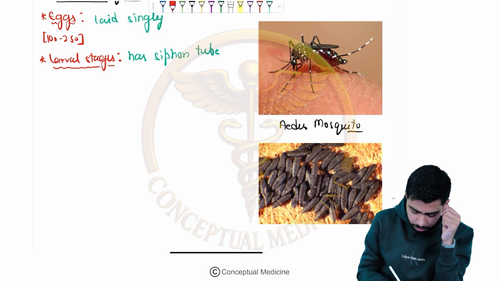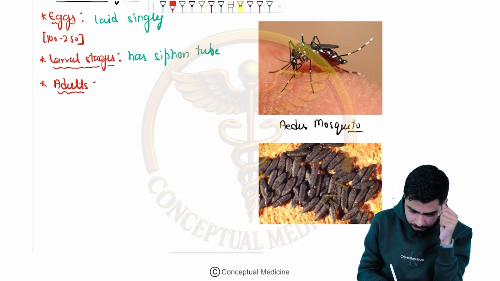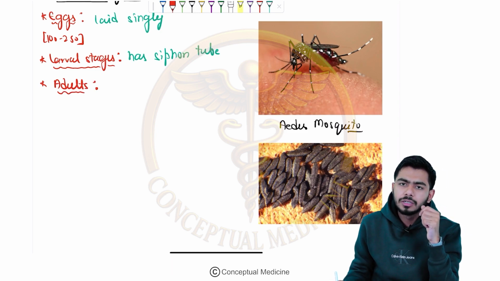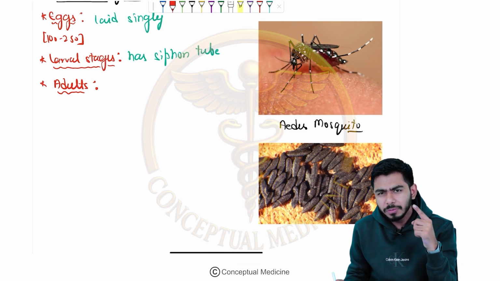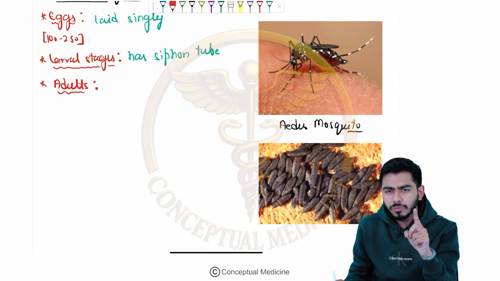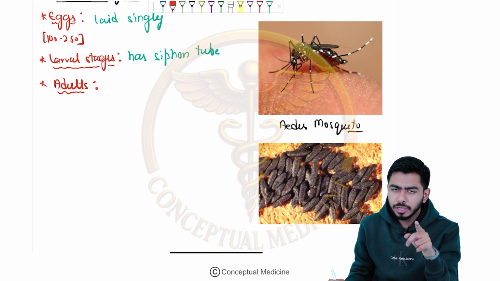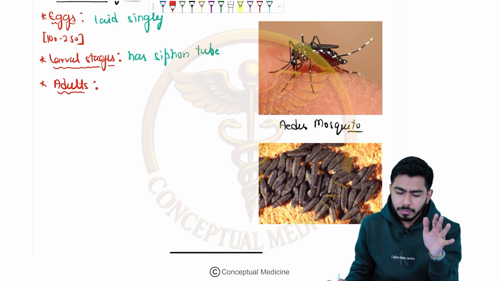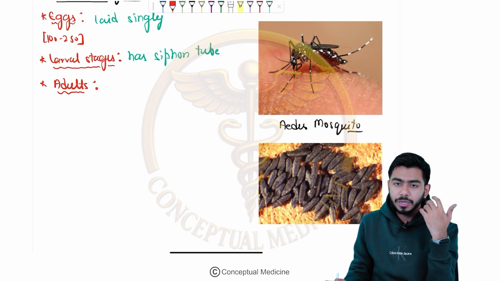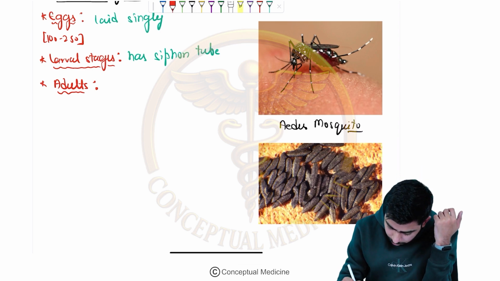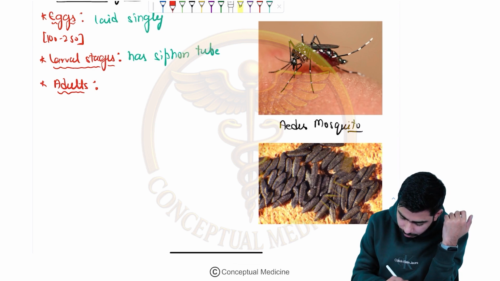Next point over here about the adults, guys. Over here we are seeing that the wings will be spotted or unspotted. I told you only for the Anopheles mosquito the wings are spotted, otherwise wings are unspotted. But their body is having a striped appearance. You can see over there, their body is having the striped appearance, isn't it?